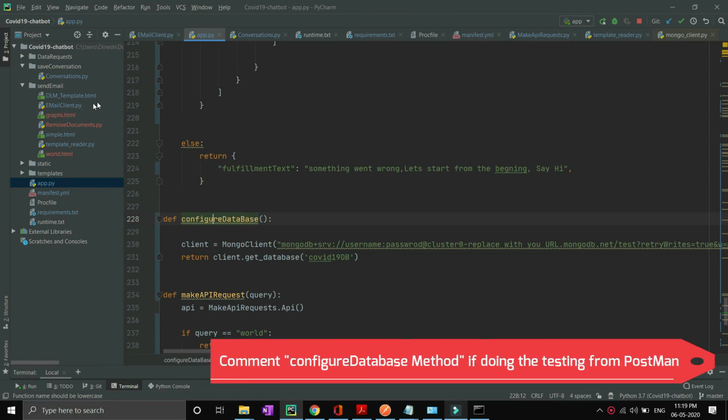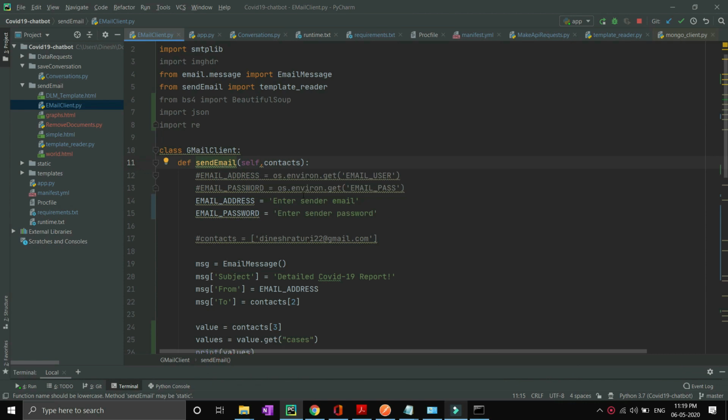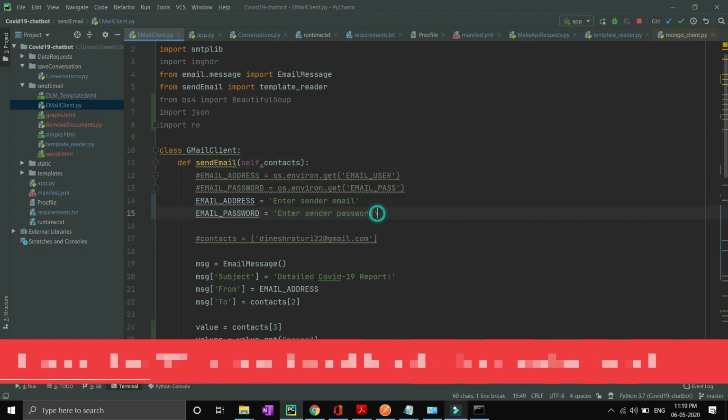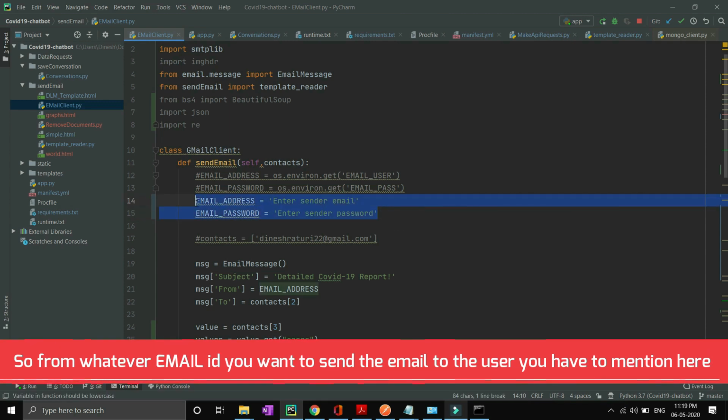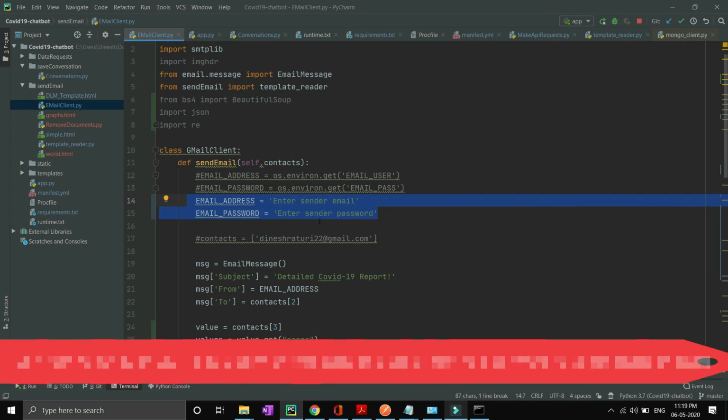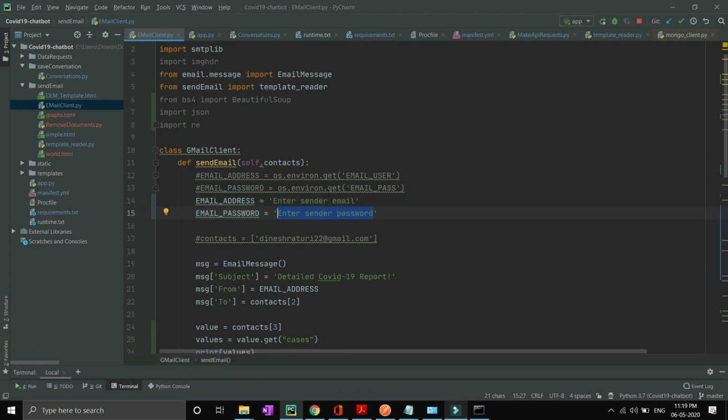Okay, and to send the email, you have to give your sender email and password over here. So for whatever ID you want to send the email to the user from, you have to set up your email and password over here. You have to replace it with your email address and password. So email client.py is responsible for sending the email whenever Dialogflow or the user asks for the email.